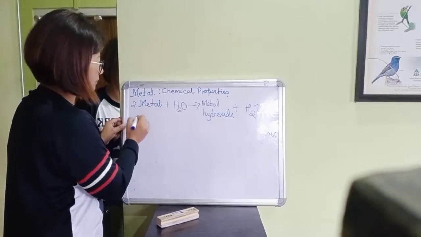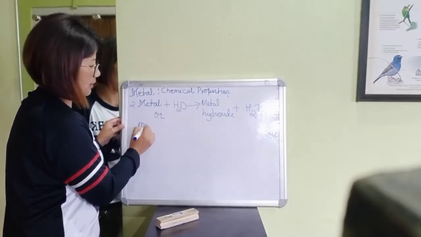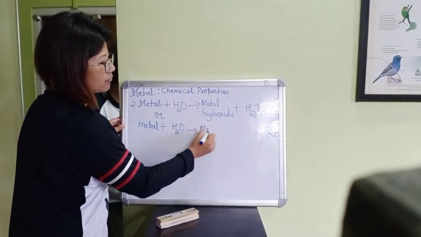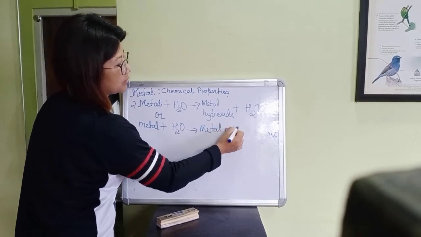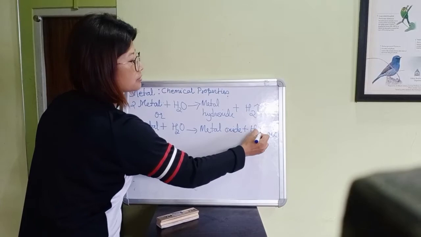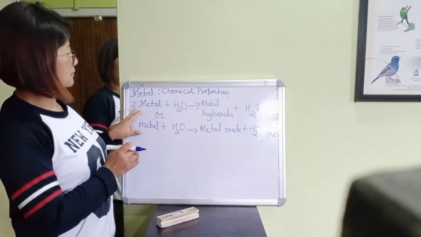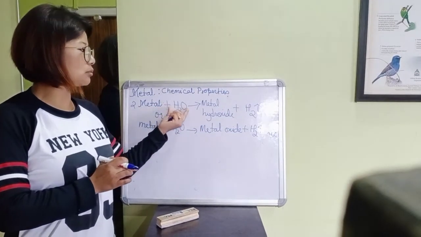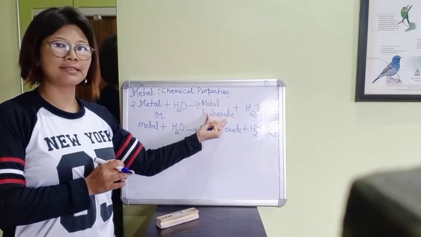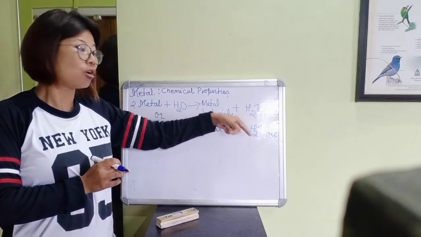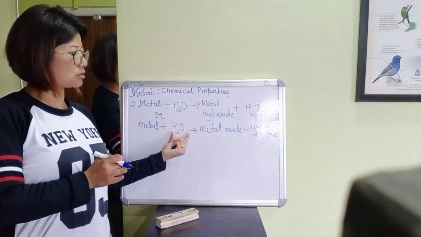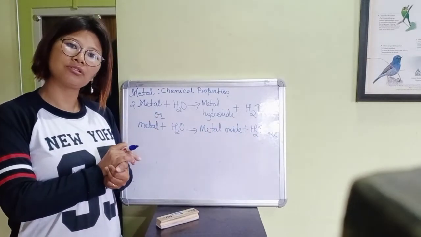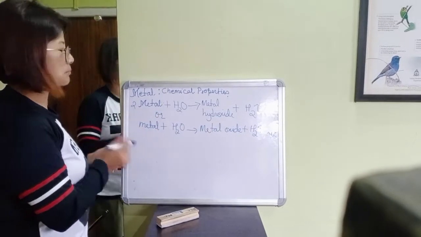And some metals react with water to form metal oxide only, not metal hydroxide, and obviously it produces hydrogen gas. This is the second chemical property of metals. So metal reacts with water to form metal hydroxide, releasing hydrogen gas, or some of the metals react with water to form metal oxide, releasing hydrogen gas. I'll give you an example.